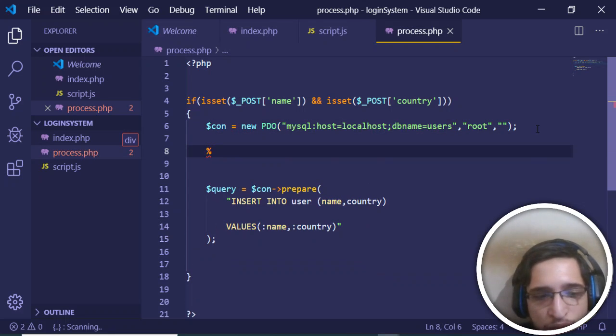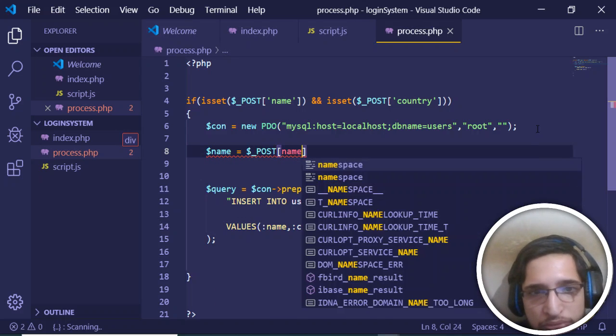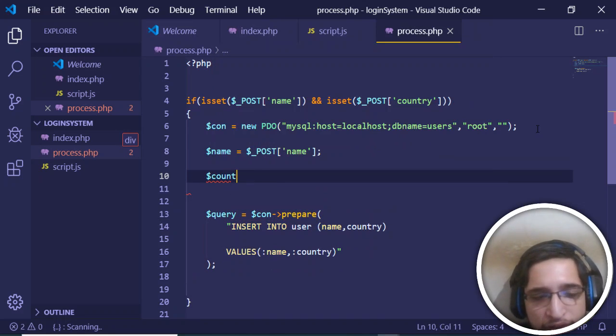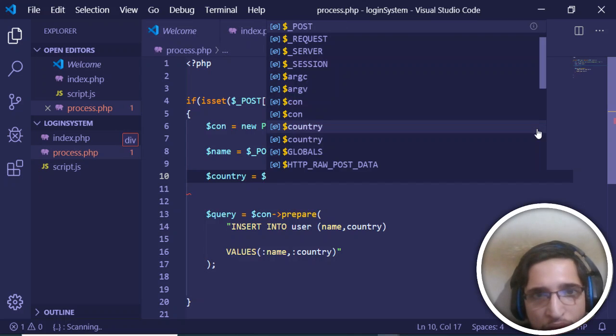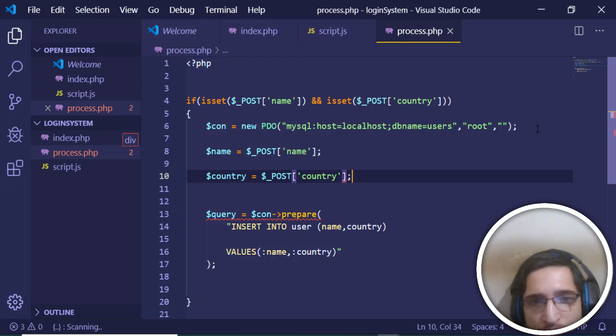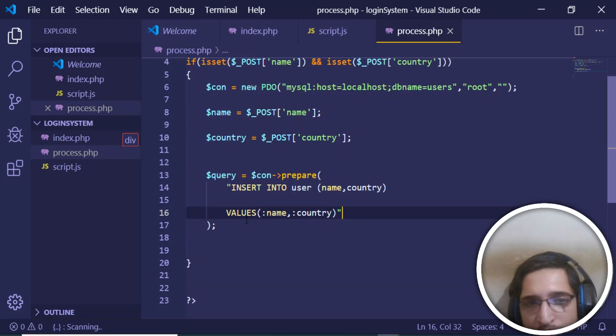So let me create two variables right here at the top. Name is equal to $_POST name, and for country, $_POST country. That's it. So now we just need to bind these values and execute the query.